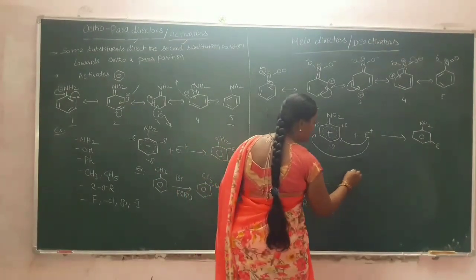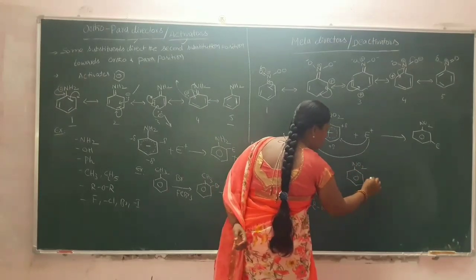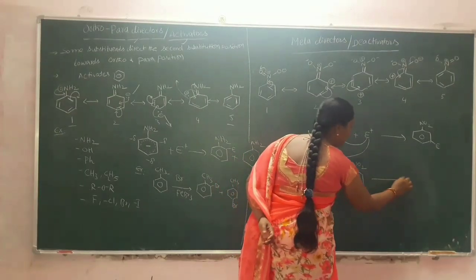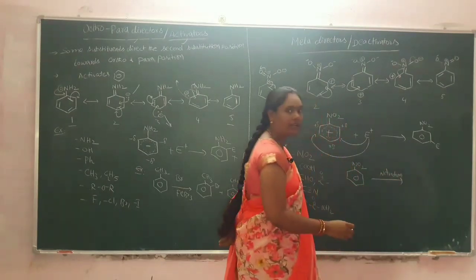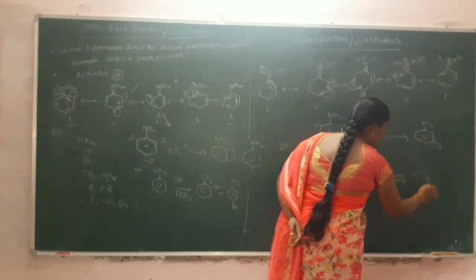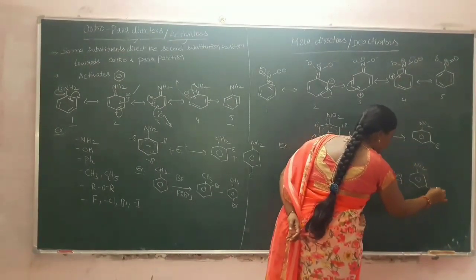In this case I will take nitrobenzene. Nitrobenzene undergoes nitration in the presence of HNO3 and H2SO4. It gives the meta disubstituted nitrobenzene like this.